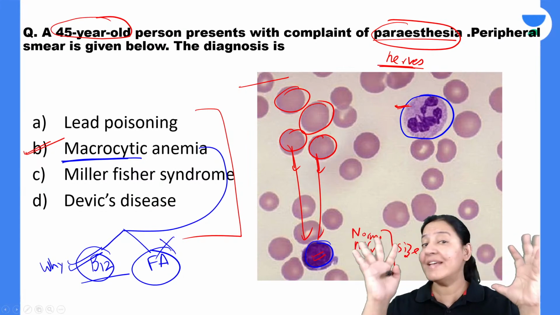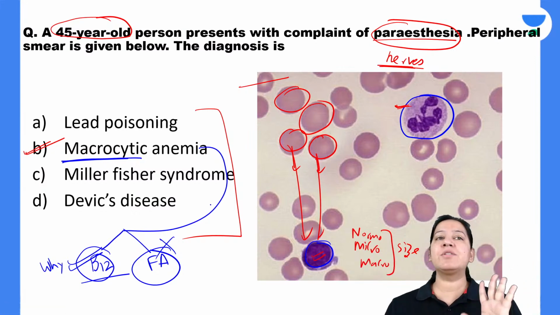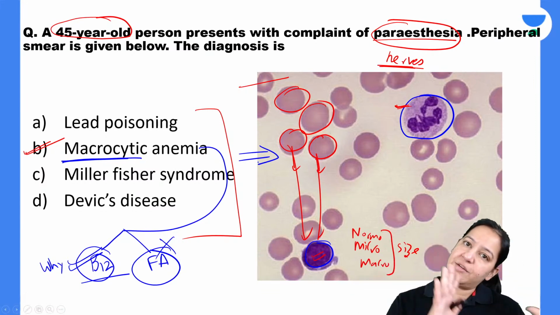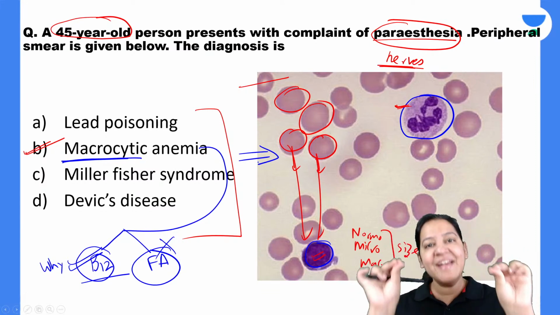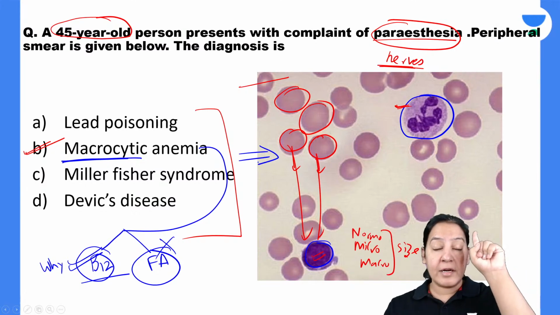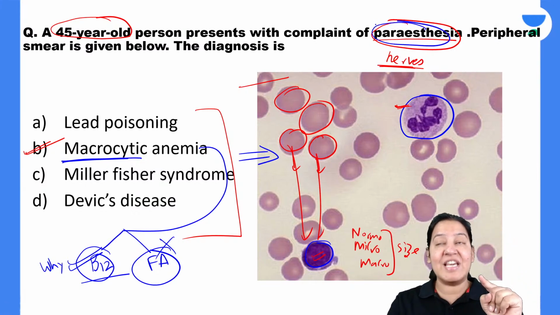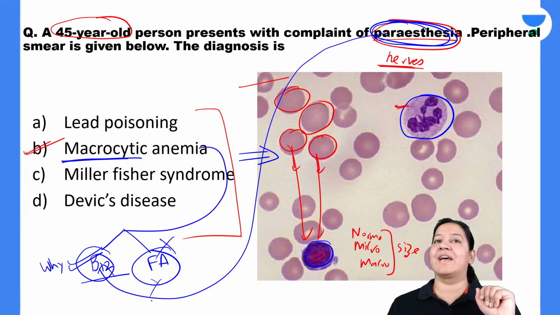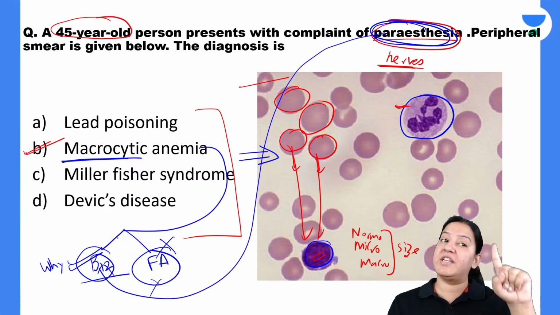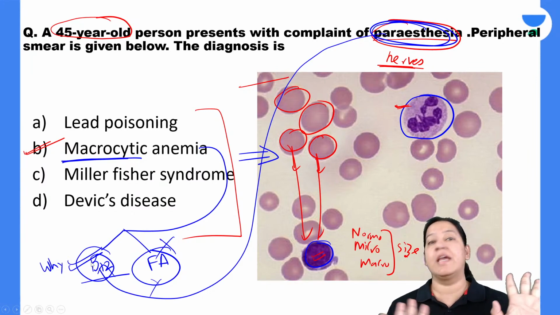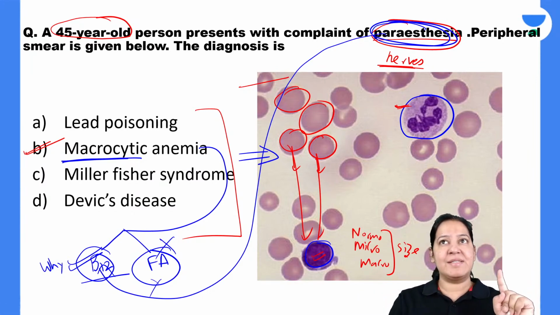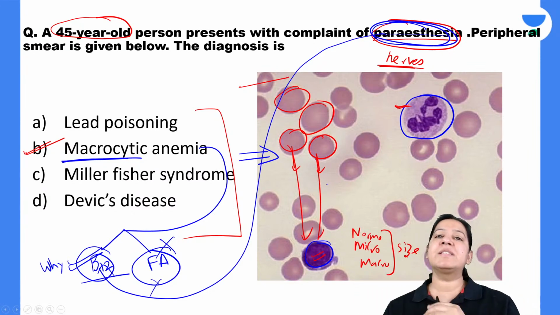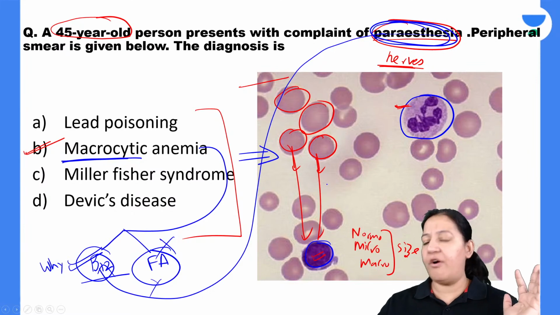What is there in this question? Based on the image I can't say. If you give me only the image, I can't say whether it is vitamin B12 or folic acid. The image is the same for both of them. But the clue given in the question is paresthesia. Paresthesia only occurs in vitamin B12 deficiency, not in folic acid. If paresthesia is given in the question, it has to be vitamin B12 deficiency. But if you don't give paresthesia and only the image is given, I can't comment whether it is vitamin B12 deficiency or folic acid deficiency.